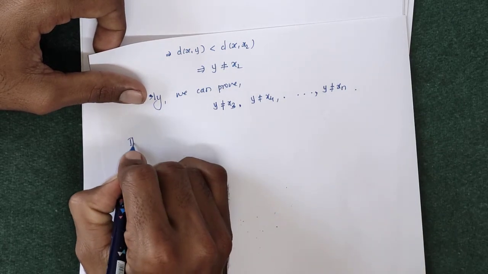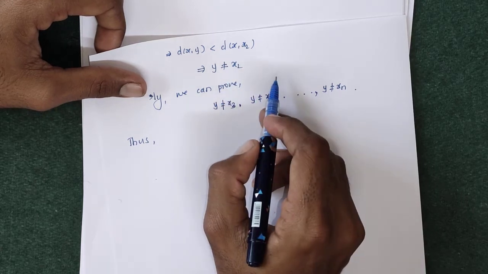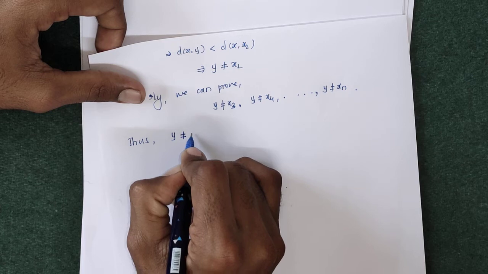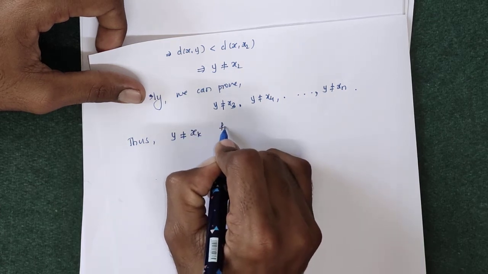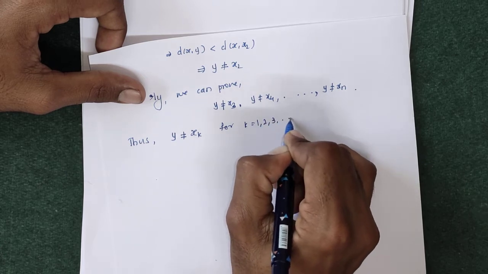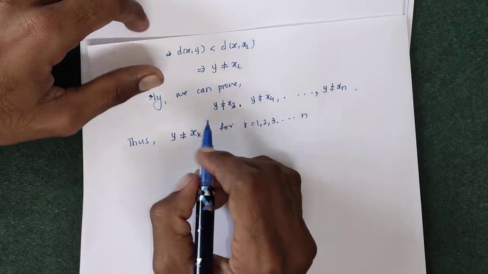Thus y is not equal to x1, y is not equal to x2, y is not equal to xn. Thus we have y is not equal to xk for all k belonging to 1, 2, 3 up to n.